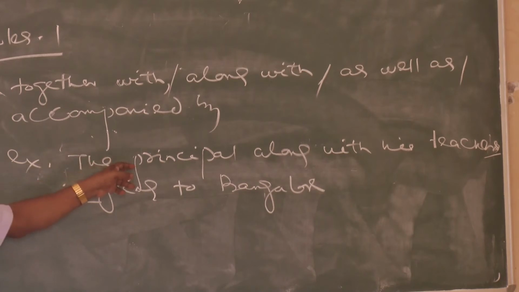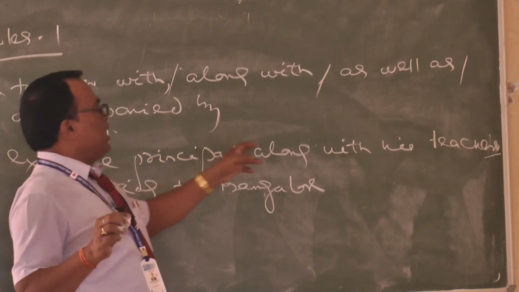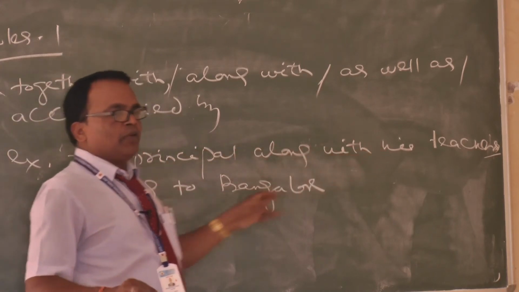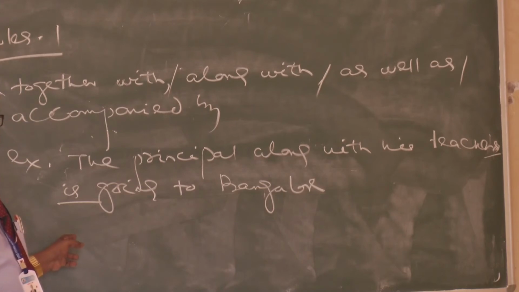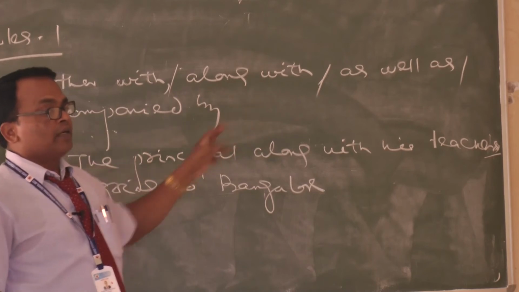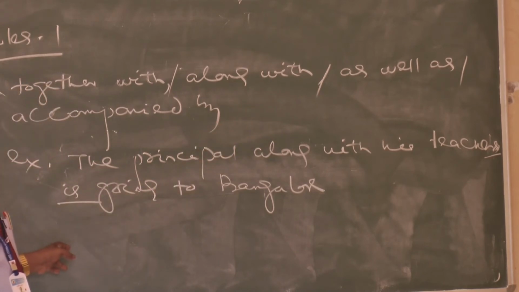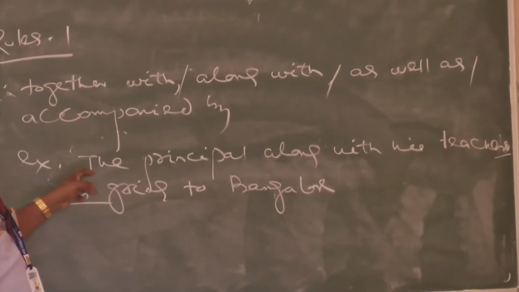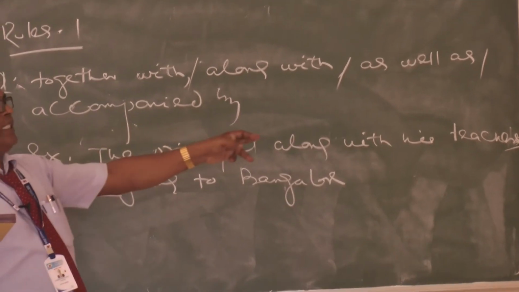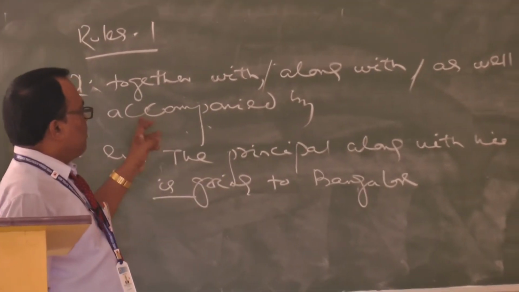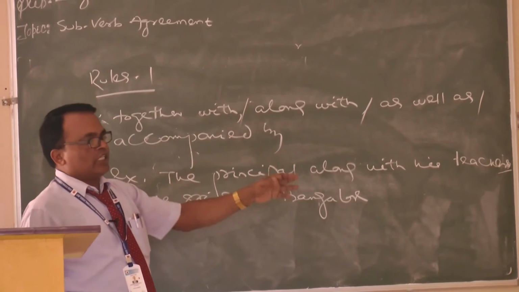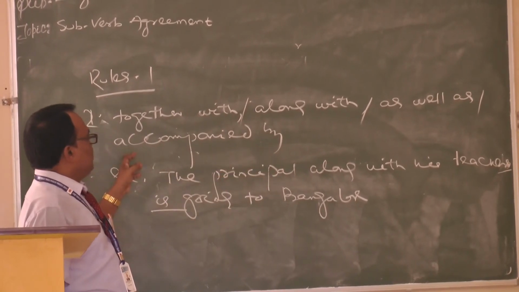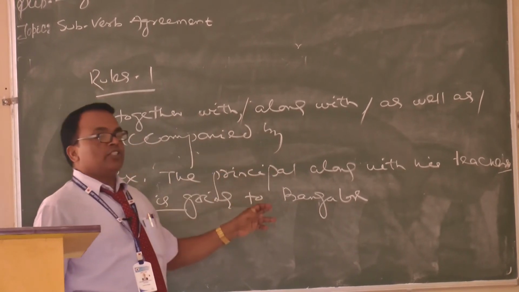For the principal, not for the teachers. If you write here the principal and the teachers, it will be are. Yes or no? But here, the principal along with the teachers, the verb will be is. Example: the principal together with the teachers is. The principal as well as the teachers is. The principal accompanied by teachers is.